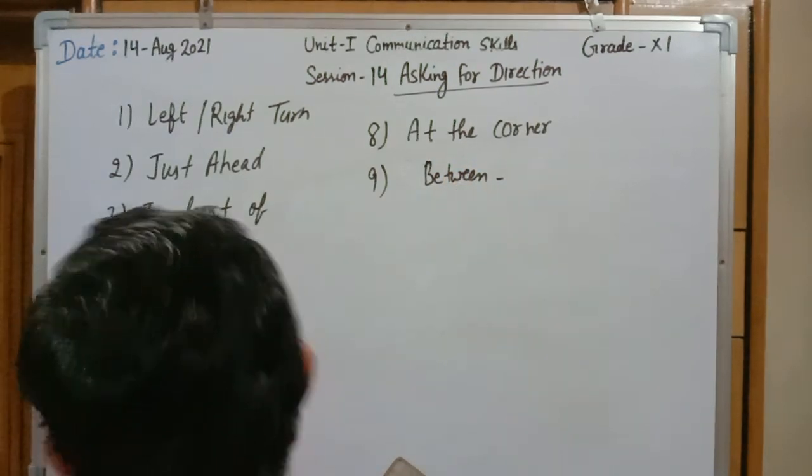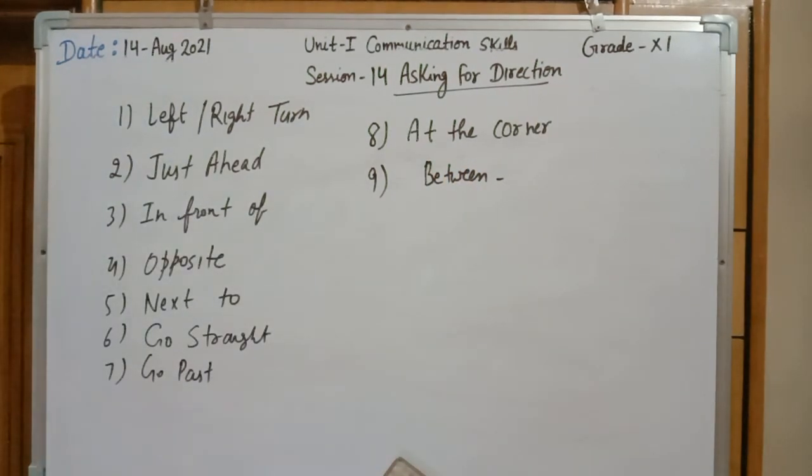Such words are used to tell the location of a specific landmark. When we use a preposition like at the corner, in front of, or backside, these are known as prepositional landmarks. So these words are used to tell the location of a specific landmark. In this chapter 14, only this part is required. Asking for direction contains all the directions used to tell the position of a specific location.